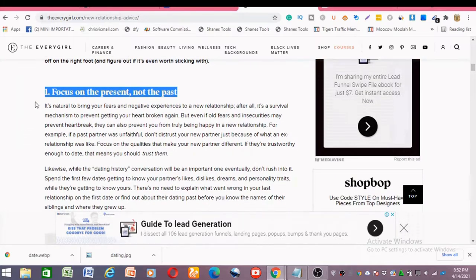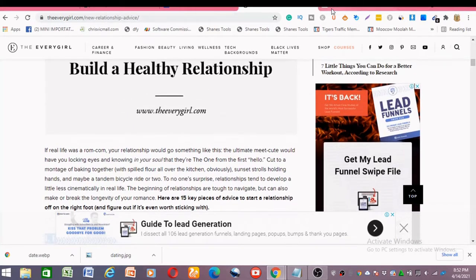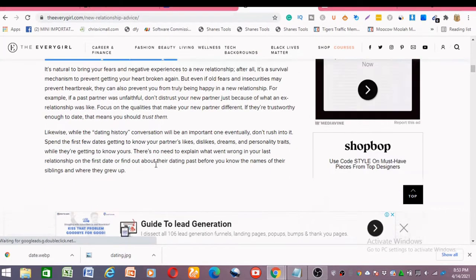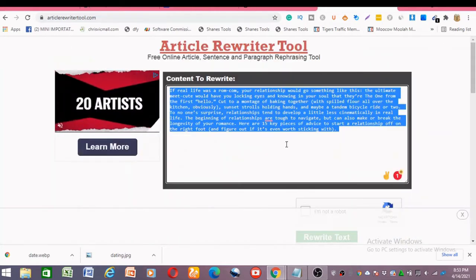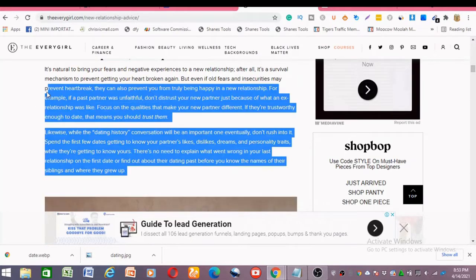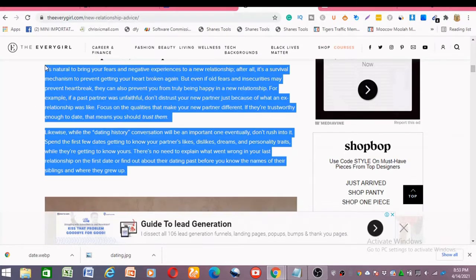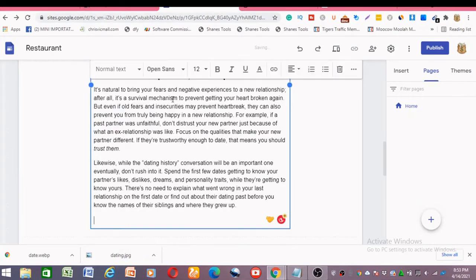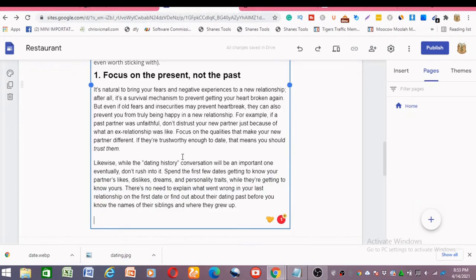So I'm not going to use the article writer, but I've showed you how to use the tool here. All you have to do is copy this, paste it into this box, and copy the rewritten article. Then you paste it back into your landing page. As for me, I'm not going to rewrite it again, so that the video won't get too lengthy. So you just copy this, head back to your landing page, then you paste in what you just copied from there. So all these are articles.